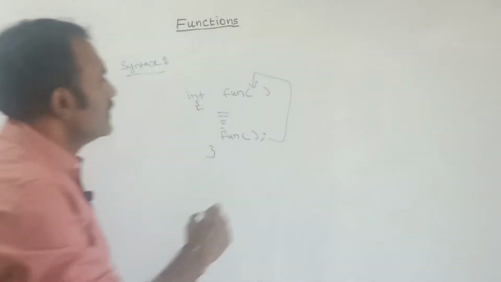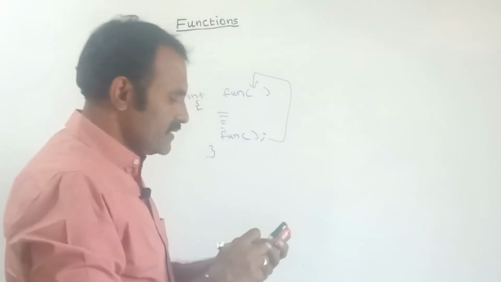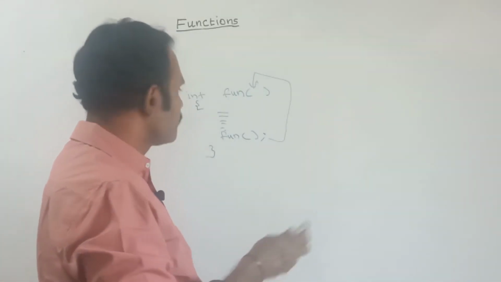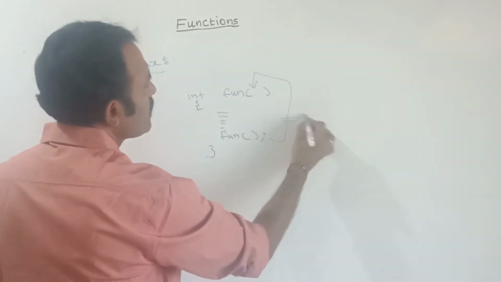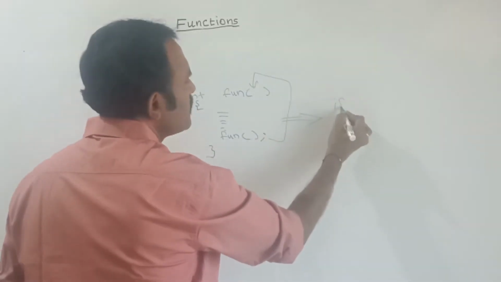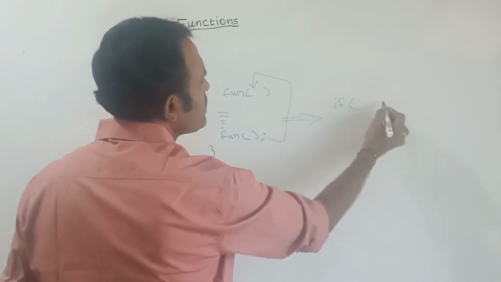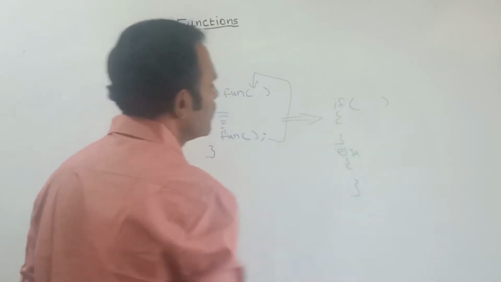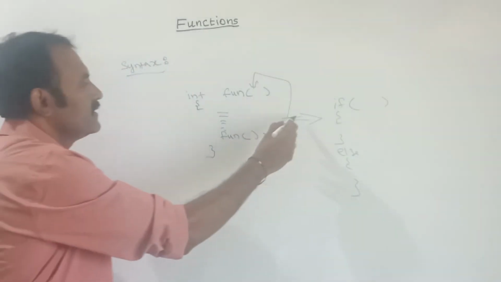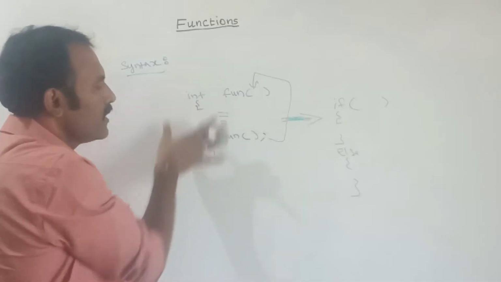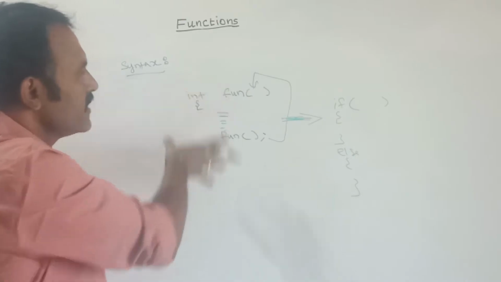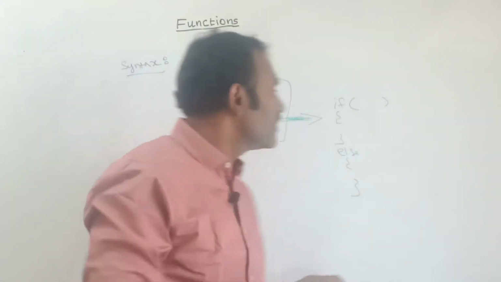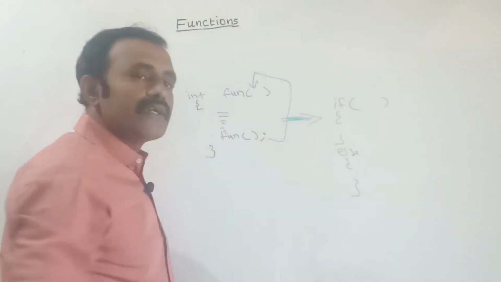In the if condition, we can check the condition. Note this: inside the body of this recursive function, that is inside this function definition, we can use the if condition code.